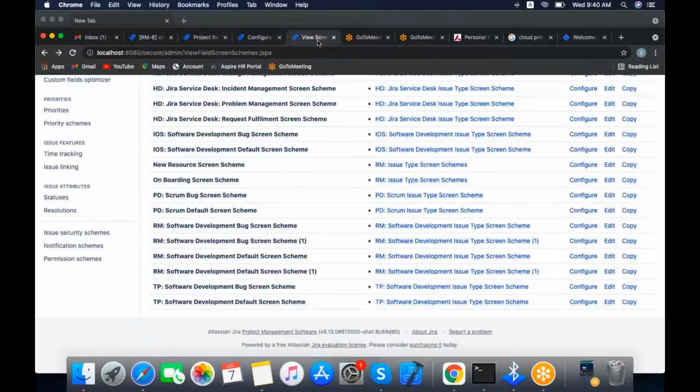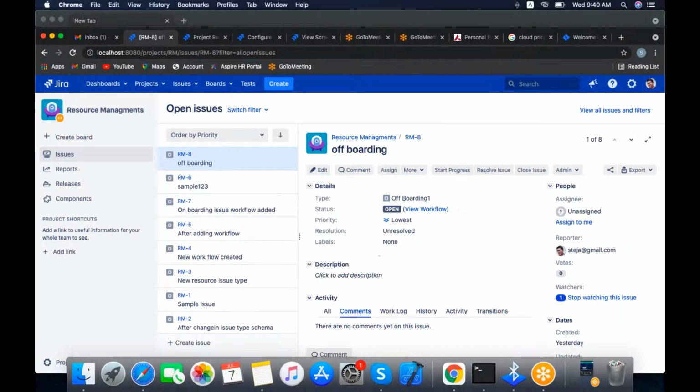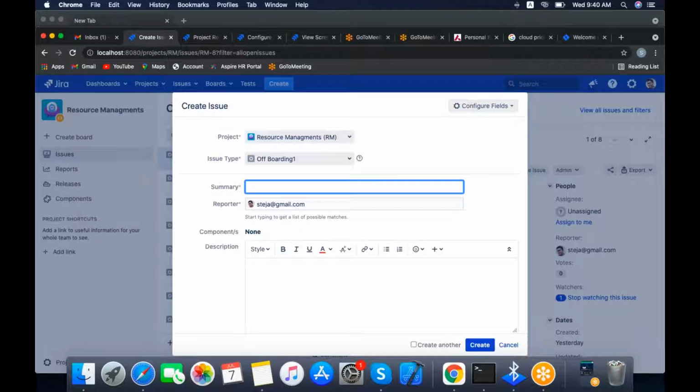I will show you in the screens. For example, we have the fields. Whenever you create a screen, there are two types of fields: custom fields and system fields. System fields are the default fields in Jira.